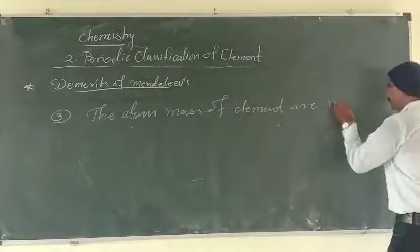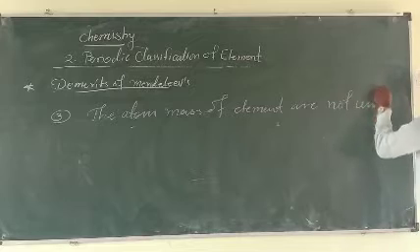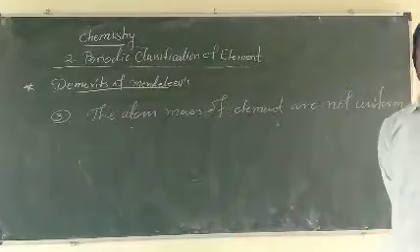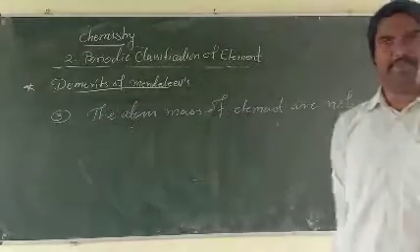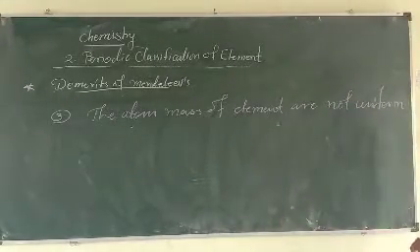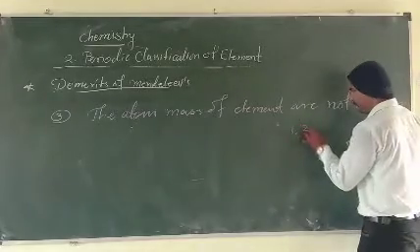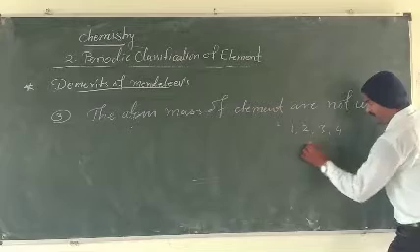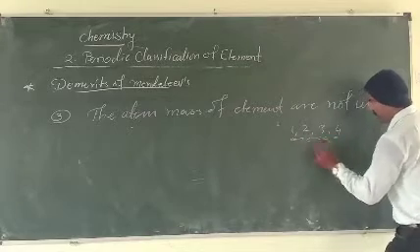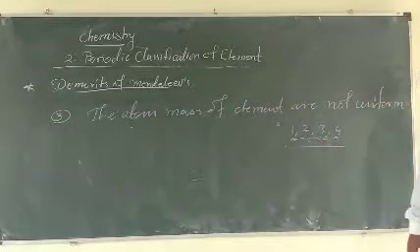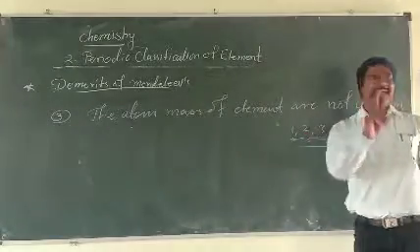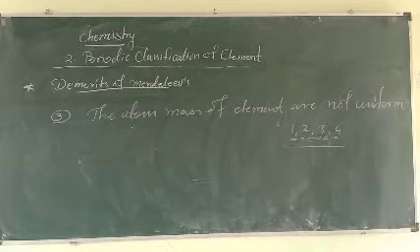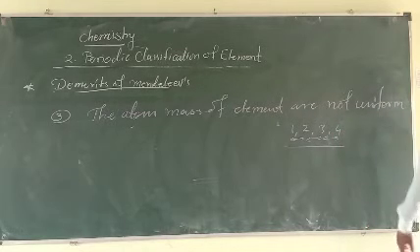What is meant by uniform? Uniform means same. That means the difference is also the same. For example, for the numbers 1, 2, 3, 4, there is a uniform distance between them. Understood? That means 2 and 1 have only one difference, 2 and 3 also have one difference, 3 and 4 also the same distance.